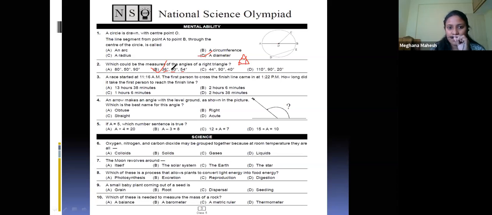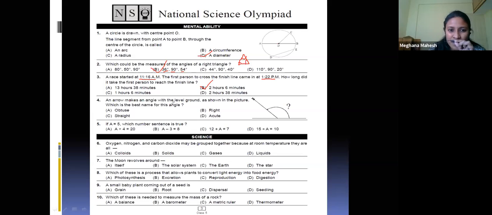Next, a race started at 11:16 a.m. The first person to cross the line came in at 1:22 p.m. How long did it take the first person to reach the finish line? Yes, 2 hours, 6 minutes. You need to calculate the difference between these two times, then you will get the answer.